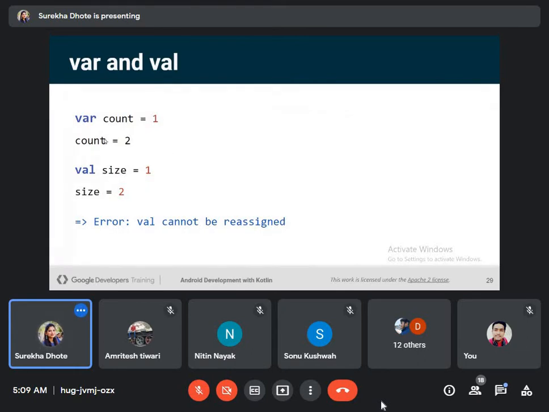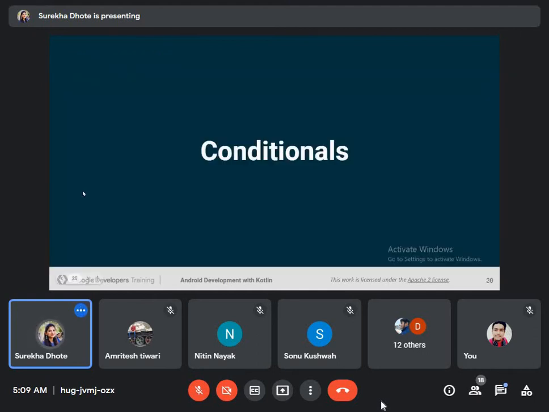One more thing, var is something of which we can change values, but val cannot be reassigned. So here we will get an error, val cannot be reassigned for the size variable.